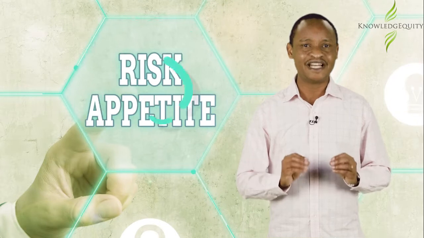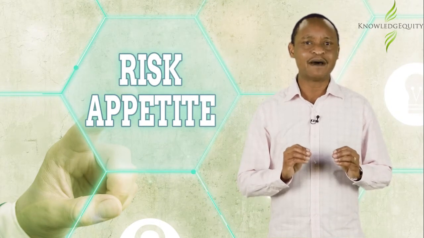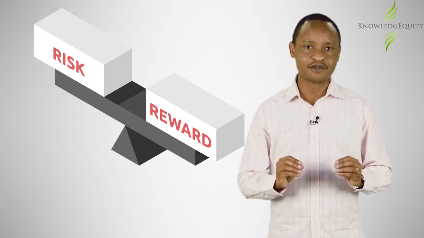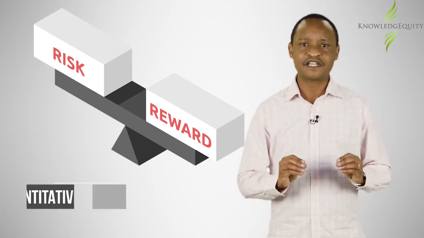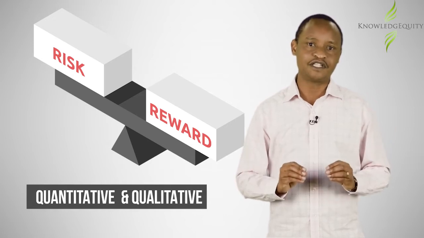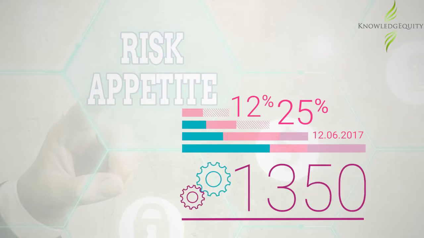Since the treasury policy communicates the risk attitudes of the directors, it is important for it to clearly outline the board's risk appetite. The risk appetite defines the amount of risk that the board is willing to take in pursuit of the organization's goals and objectives. These measures are both quantitative and qualitative. The risk appetite statement also sets the risk tolerance thresholds.